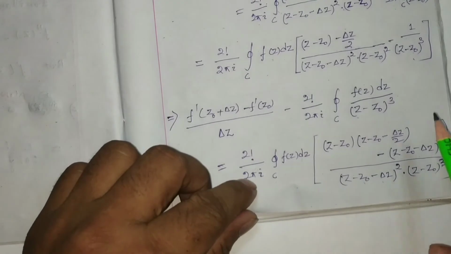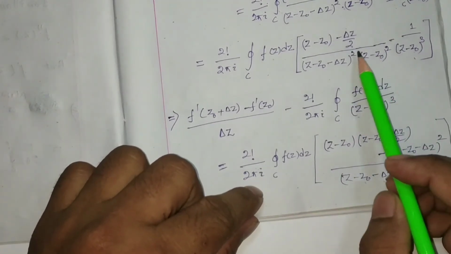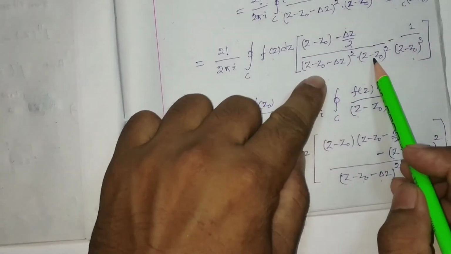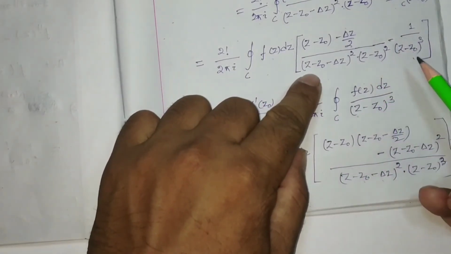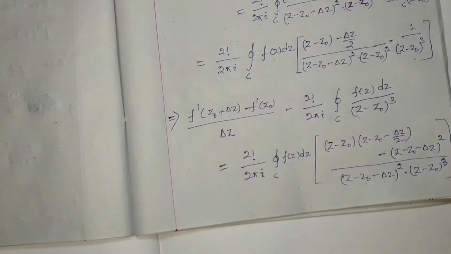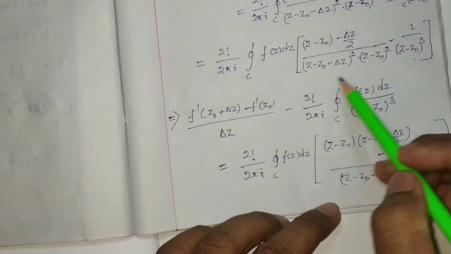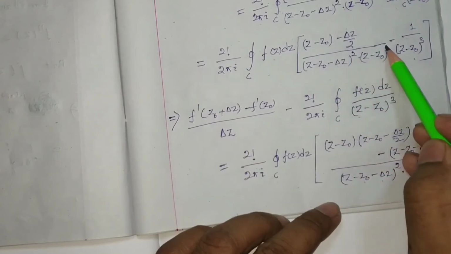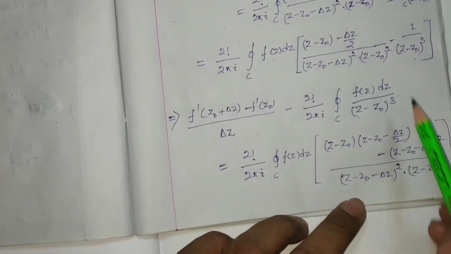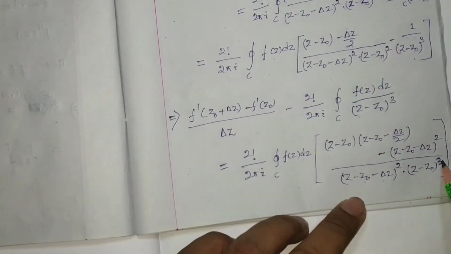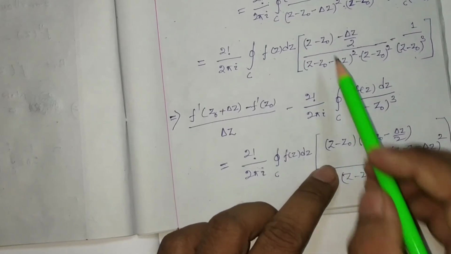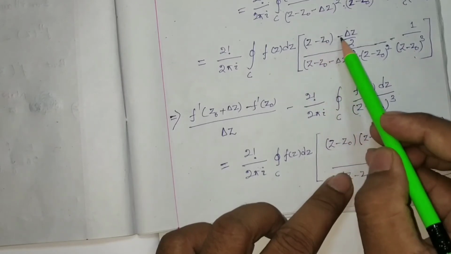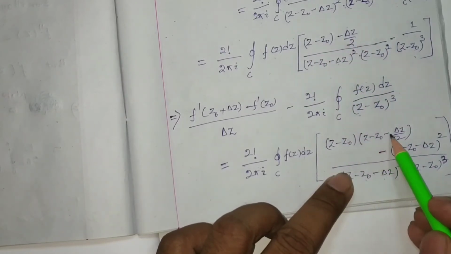So if I am going to subtract this term, then first consider the first term, the denominator is z minus z0 minus del z square into z minus z0 square. So here if I take LCM, it will be z minus z0 cube, so z minus z0 is going to be multiplied with this one, z minus z0 into z minus z0 minus del z by 2 into z minus z0 minus del z by 2.